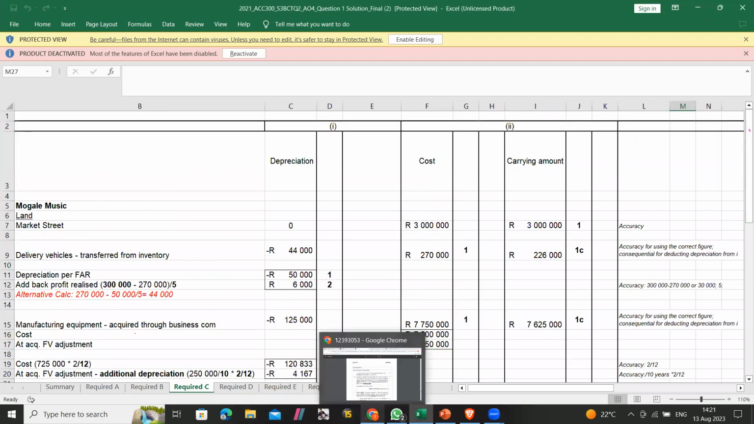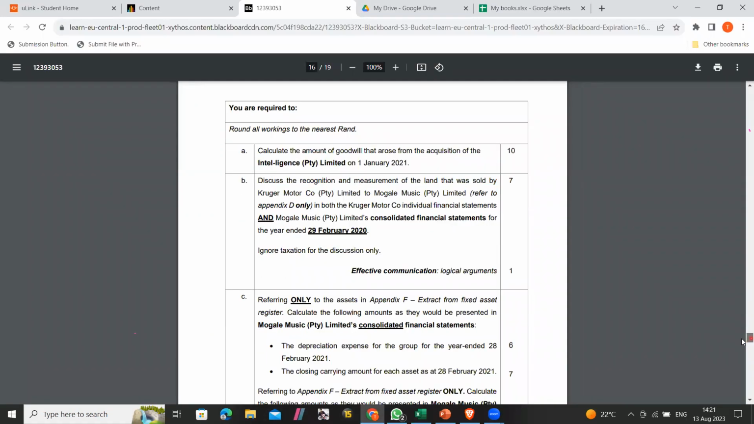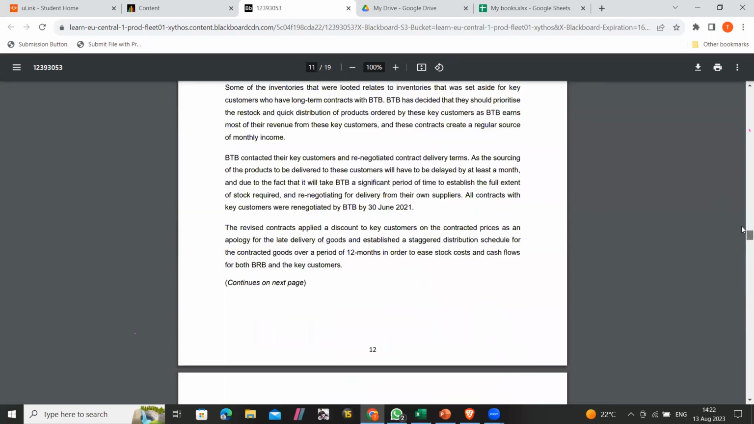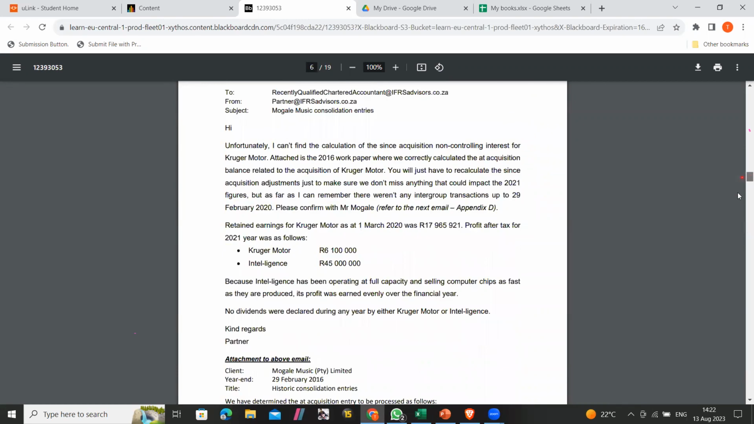Okay, so the next question asks us to refer only to the assets in Appendix F, extract from fixed asset register, and calculate the following amounts as they would be presented in Mohale's consolidated financial statements. So firstly, the depreciation expense, right? So let's go look at these assets. What are these assets they're talking about?